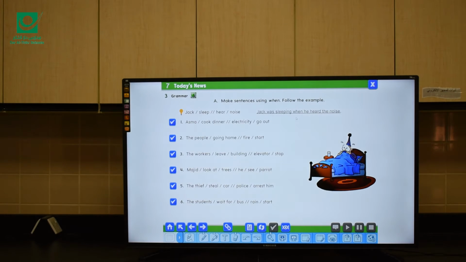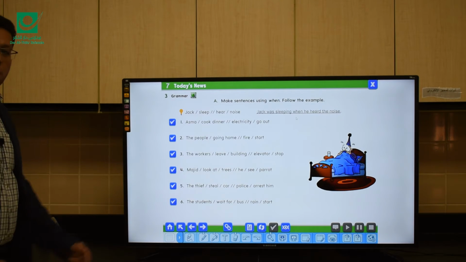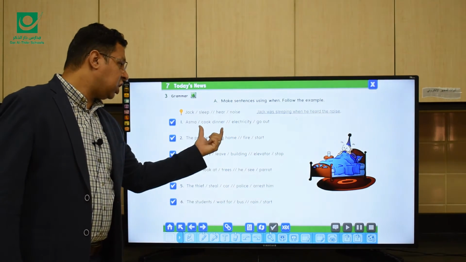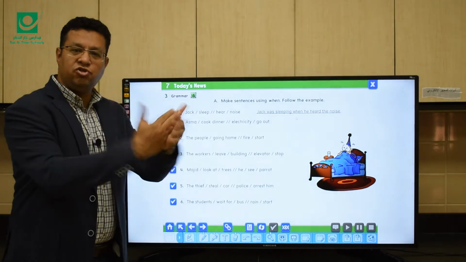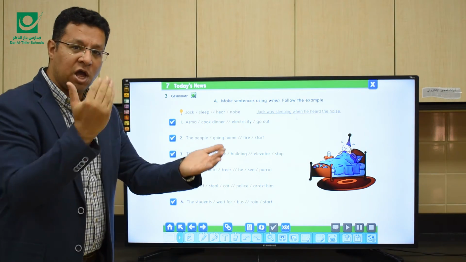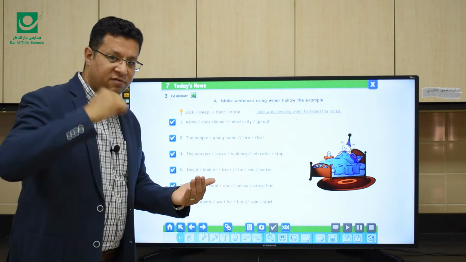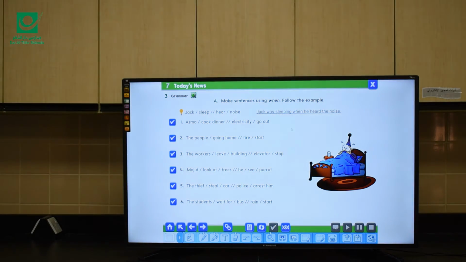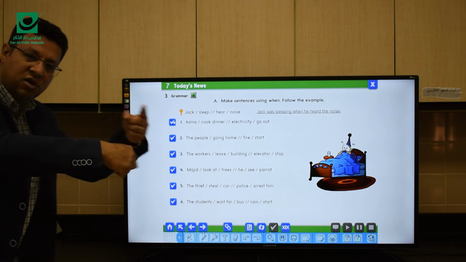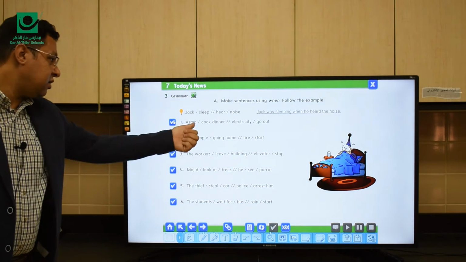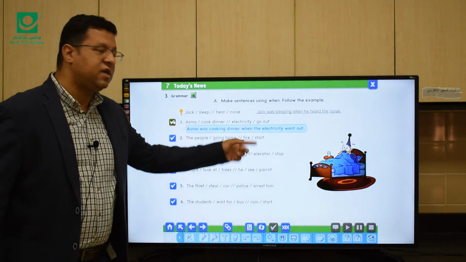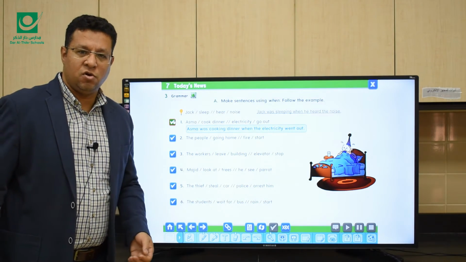Number one, Asma, cook dinner, electricity, go out. So the action which took a longer time is cooking dinner, while the other interrupted. Electricity, go out, remember to use the past. That interrupted. So the correct answer is, think about it, that Asma was cooking dinner, use the ing form, when the electricity went out, when it became dark.